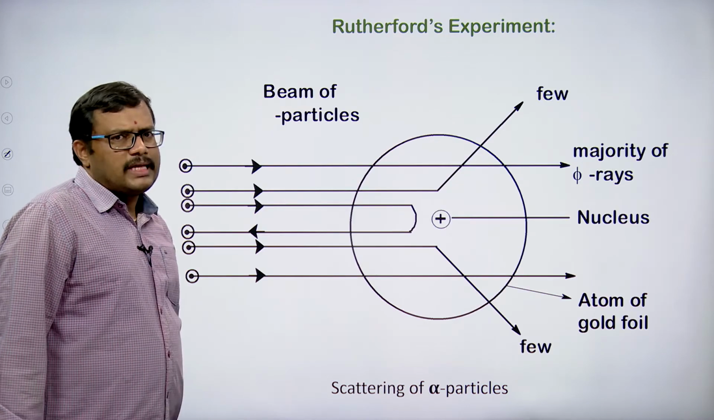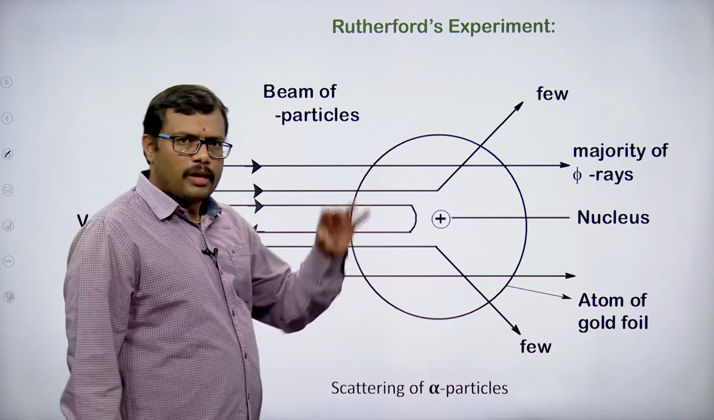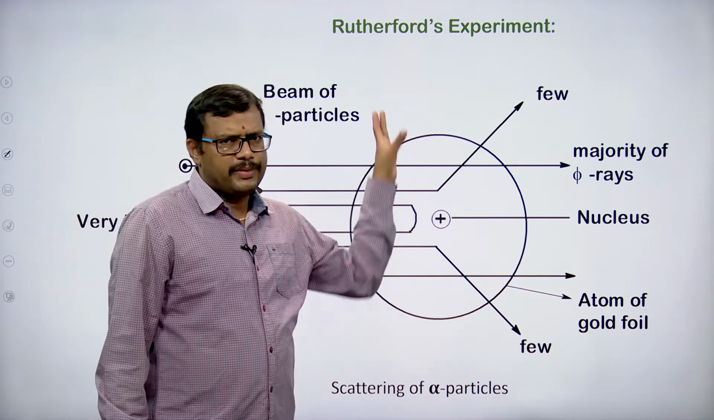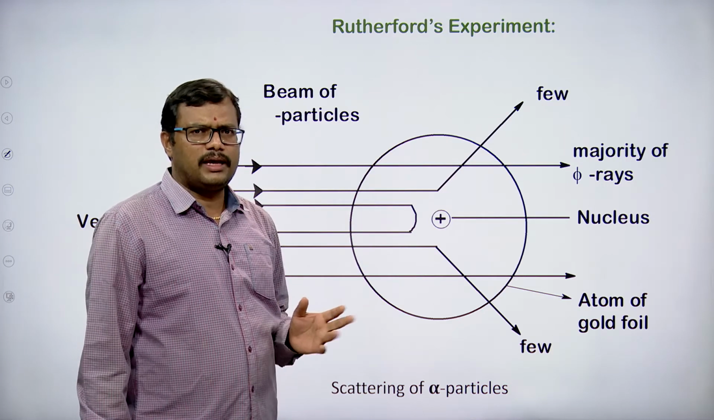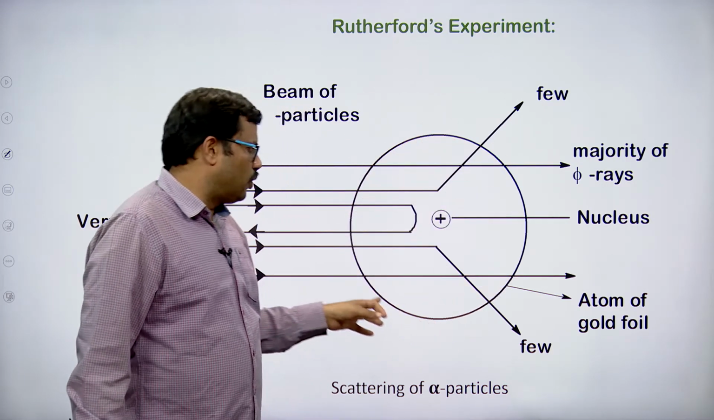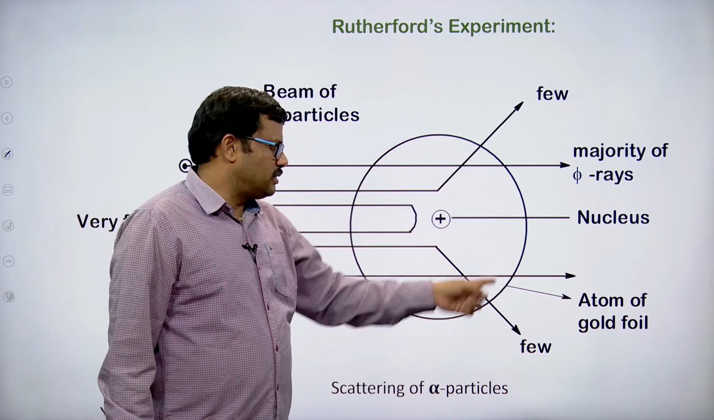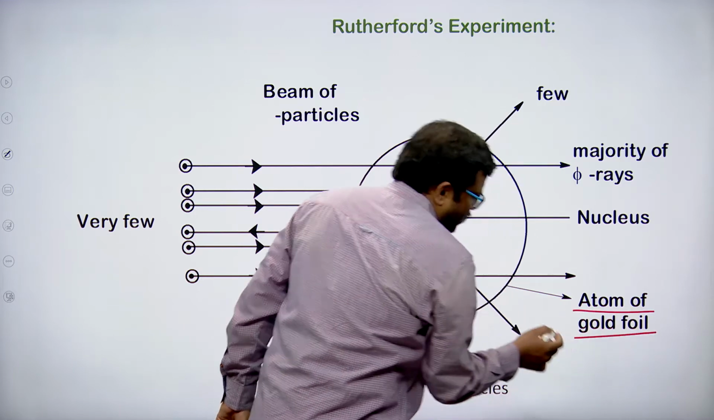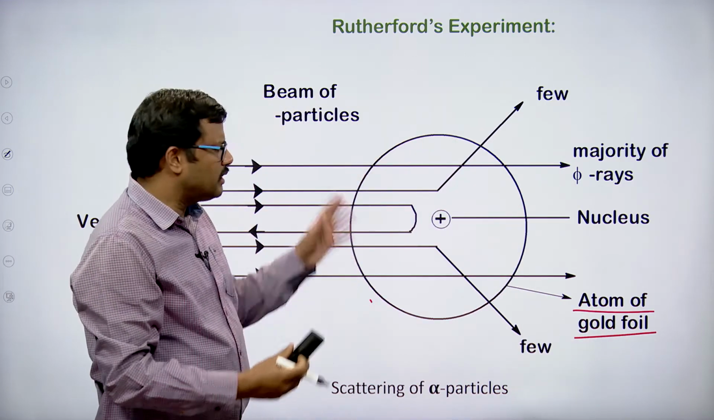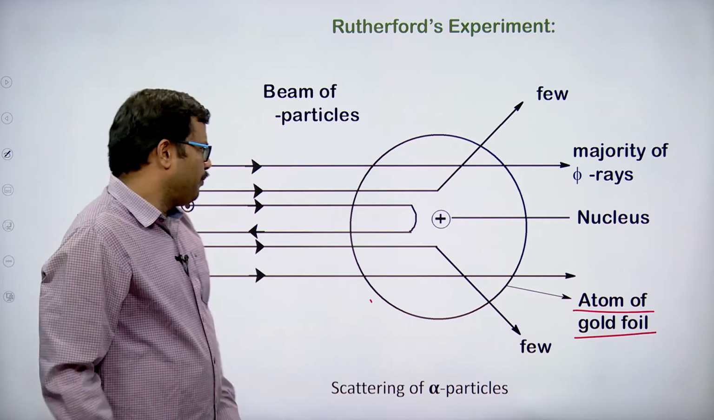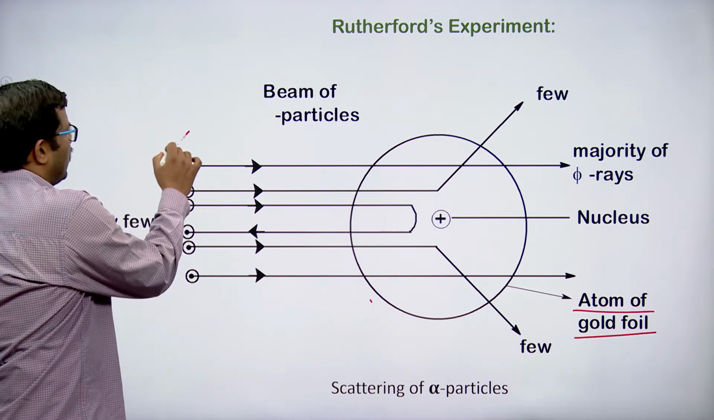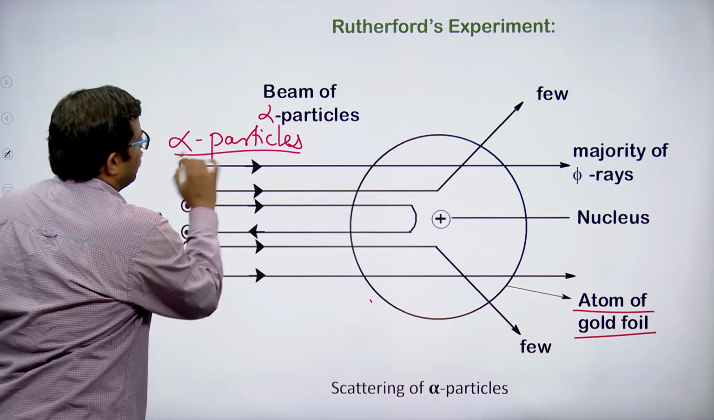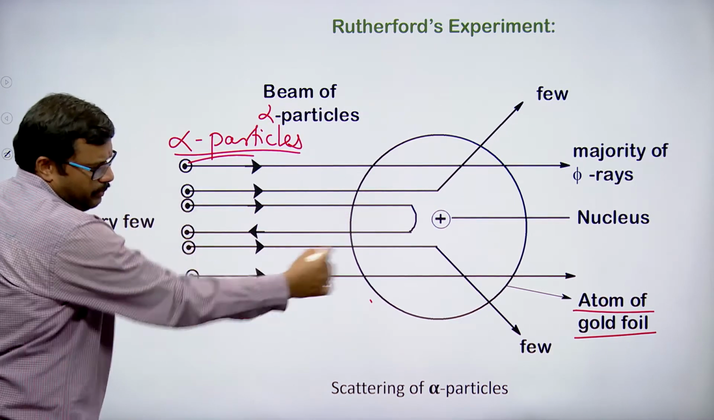So what has happened exactly? Let us assume the atom is spherical in nature, as Thomson has taken. The same concept you can observe. Let us assume this is the gold atom of a gold foil, so this circle, the sphere, is the atom of a gold foil. Now these are alpha particles, a beam of alpha particles coming, and they are going through the atom.